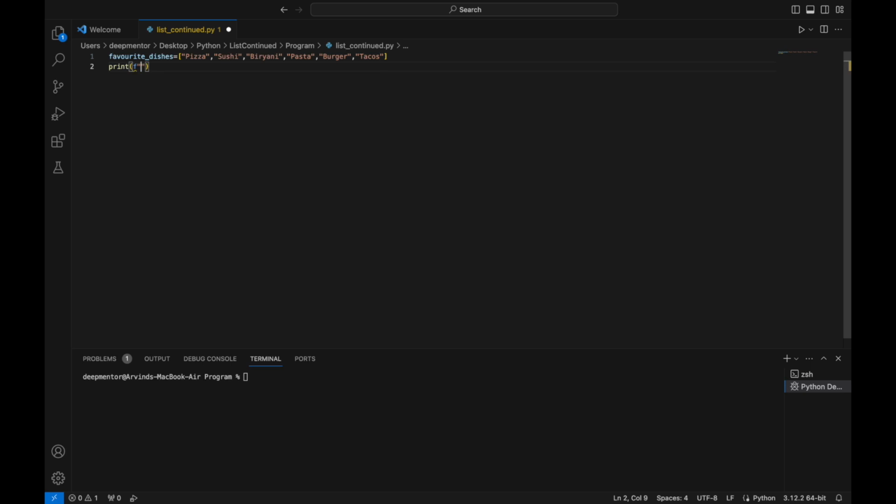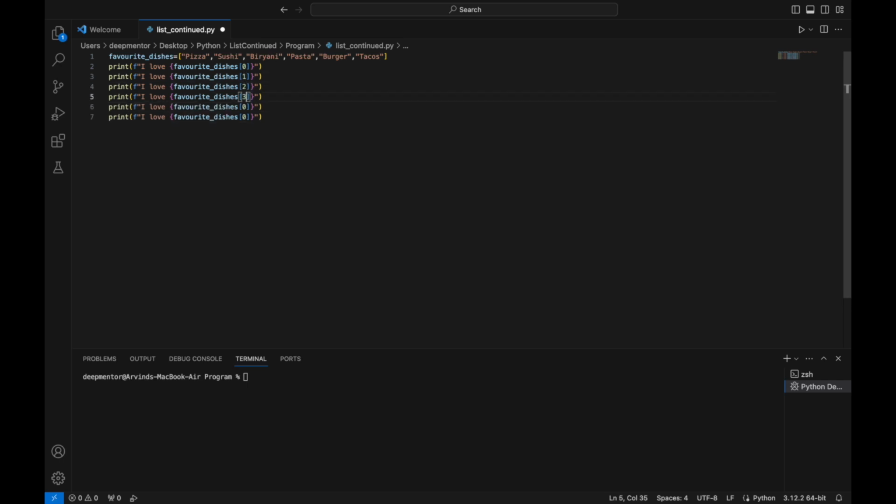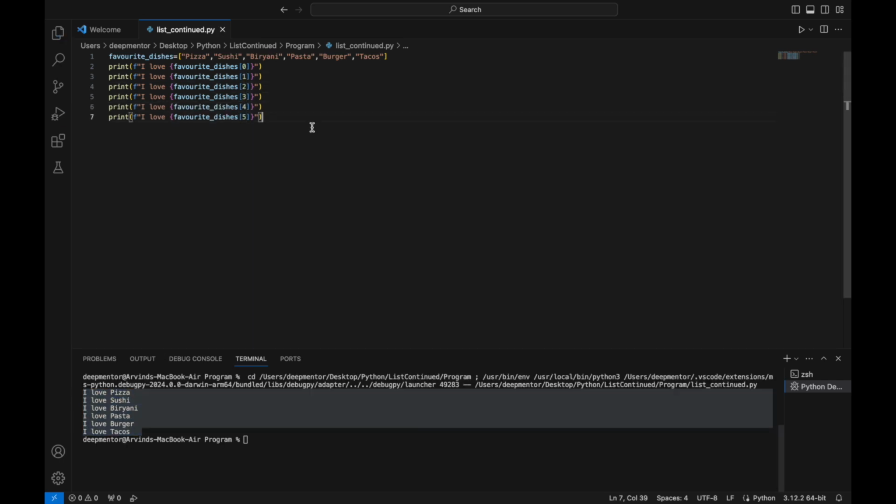I now want to write a message using each element of the list. Based on what we have learned so far, I will have to write multiple statements to print the message as shown. If there are hundreds or millions of such items, then I will have to write the statement that many times. There should be a better way of doing these repetitive things for each item. Indeed, there is a better way of doing these repetitive tasks. That is by using a for loop.